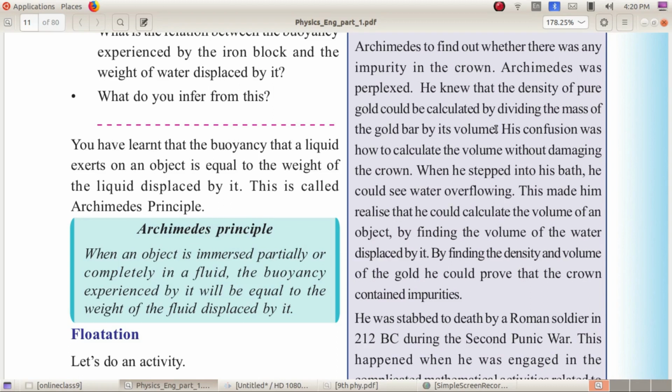He was stabbed to death by a Roman soldier during the Second Punic War. This happened when he was engaged in complicated mathematical activities related to circles. He was a mathematician too. This is the story of Archimedes.